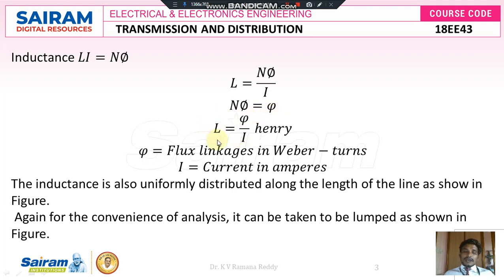So inductance is defined as the ratio of flux linkages to the ampere of current. The unit of inductance is Henry. And here ψ is called flux linkage whose units are Weber turns, and I is the current whose units are amperes.